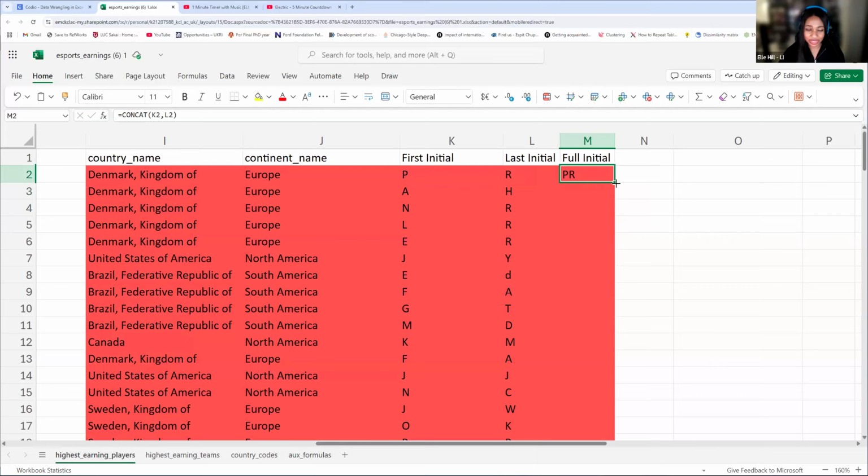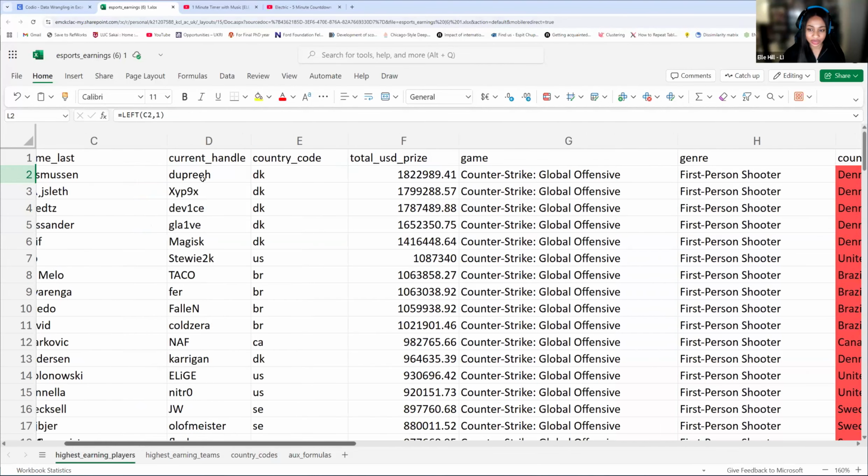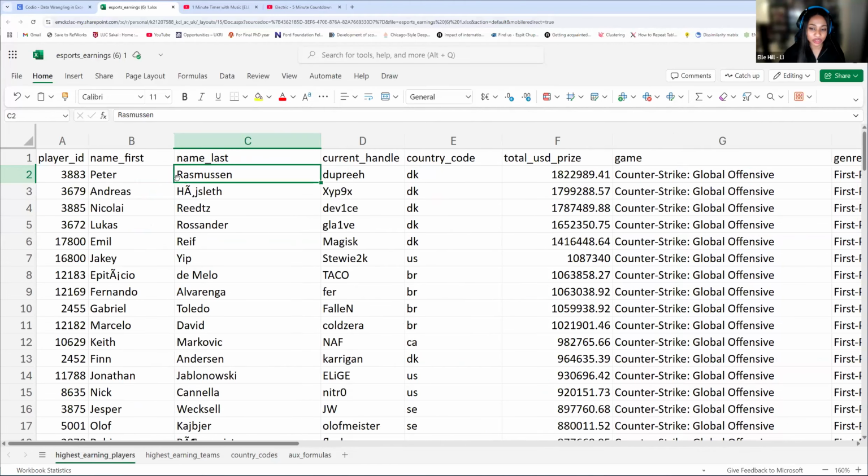And if your autofill isn't working, I'm sorry. It's really not too important if you autofill it, so you don't have to spend half the lecture dragging down. If you understand the formula, that's the most important thing. So then if your autofill is working, we can double click this box at the bottom right. Amazing. Okay. So the last name should automatically be capitalized because we're taking the first letter of the last name. So these are all capitalized, so that's why it's going to be in all caps.